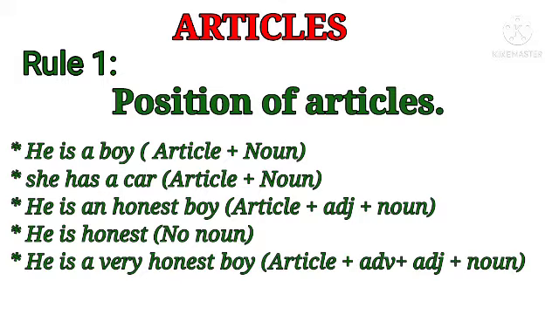Next example: he is honest. Here there is no noun, so no need to write an article. "He is a honest" is wrong. According to the rule, he is honest, because here there is no noun. Next, he is a very honest boy. Very is an adverb, honest an adjective, boy a noun. So here we use an article: he is a very honest boy.